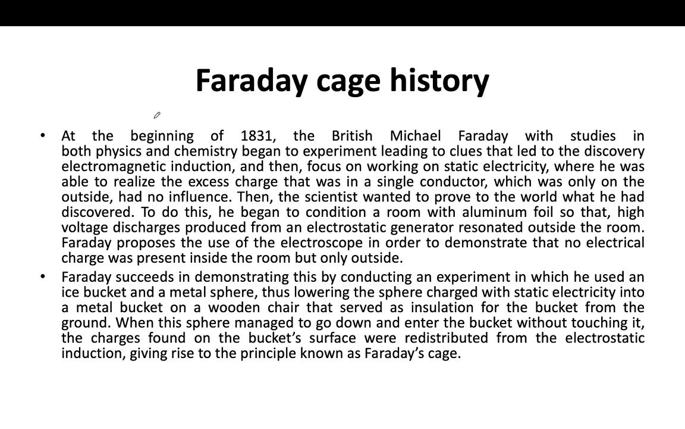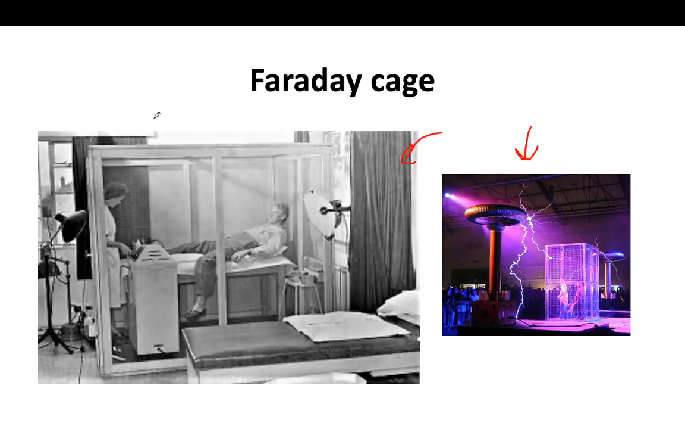a metal sphere, lowering the sphere charged with static electricity into a metal bucket on a wooden chair that served as insulation for the bucket from the ground. When this sphere went down and entered the bucket without touching it, the charges found on the bucket surface were redistributed by electrostatic induction, giving rise to the principle known as Faraday's cage. So I think now you know what Faraday's cage was. It was just a box made up of aluminium or any conducting material.